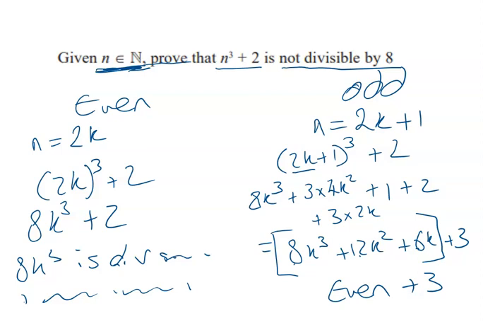So I need to say, the algebra in the bracket, or all the coefficients of k, however you do it, are even. Therefore, that value is even, but you're adding 3 at the end, which makes it odd again. And an odd number can't be divisible by 8. You've got to say that bit at the end. You can't just say, this number is odd. Yeah, we all can tell that, but you have to finish the logic. You have to say, and you can't have an odd number divisible by 8, to make sure you fill the whole thing in.